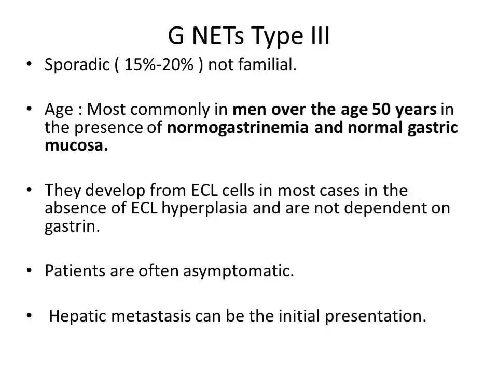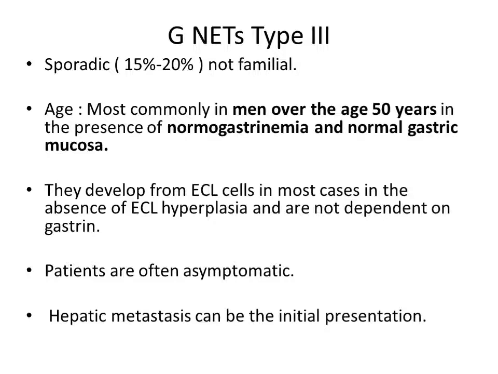Now come to learn about GNAT type 3. GNAT type 3 is sporadic in nature. It's not familial. It most commonly occurs in a man over the age of 50 years in the presence of normogastrinemia and normal gastric mucosa. So remember here, this type 3 is not like a condition which occurs in hypergastrinemia. Type 3, please remember, occurs in the presence of normogastrinemia and normal gastric mucosa.